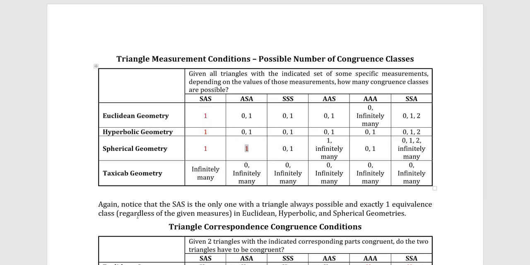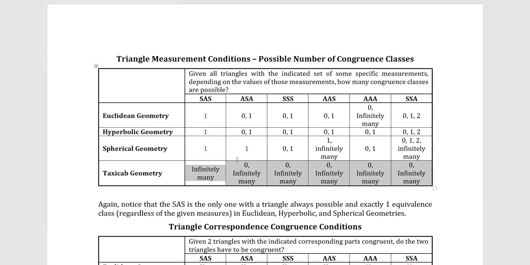And then spherical geometry doesn't have a zero case here or here. But the only ones that are just ones only is the SAS for Euclidean, hyperbolic, and spherical. Notice that every single case here for taxicab has an infinitely many case. So none of the criteria work there, and so forth.